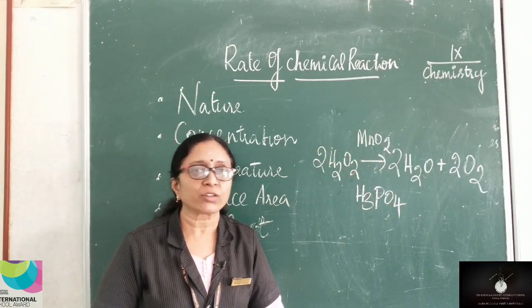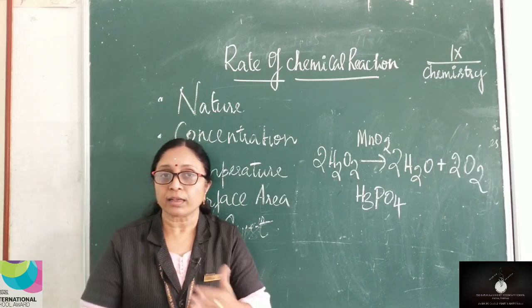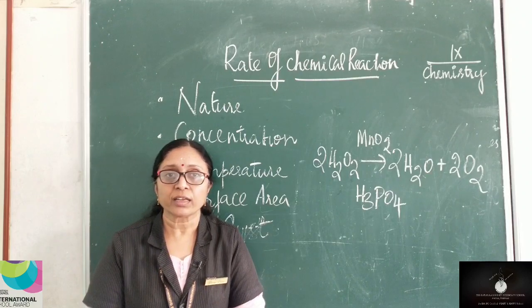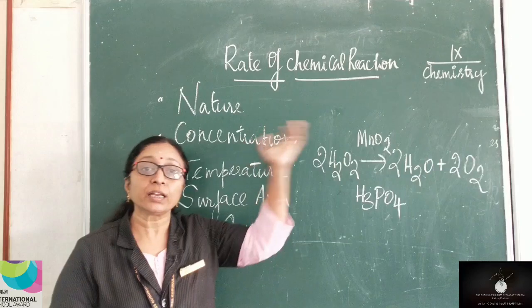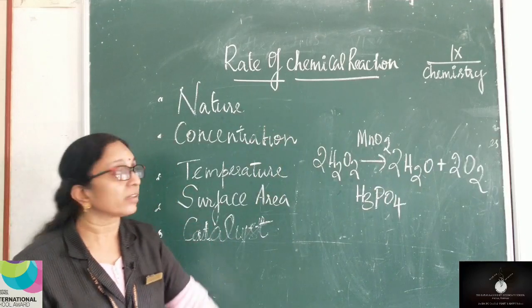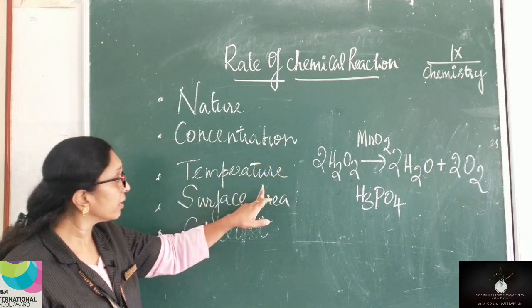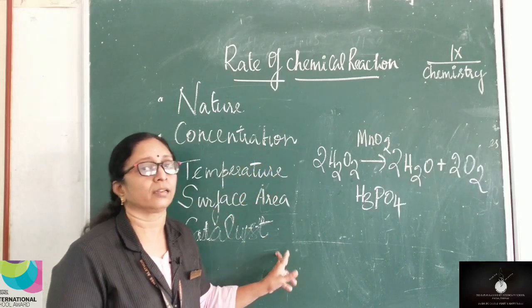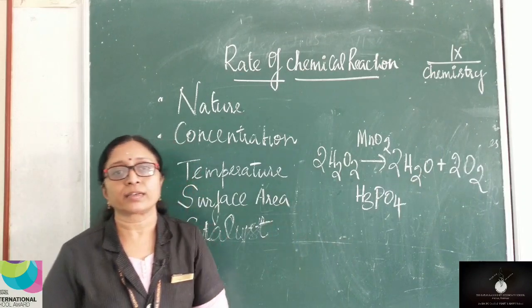Okay, I hope you have understood the topic. So before winding up, let me give you a quick recap. We studied, what did we study? We studied how the rate of a chemical reaction is influenced. The various factors are nature of reactants, concentration of the reactants, temperature, surface area and catalyst. Catalyst can be positive as well as negative.